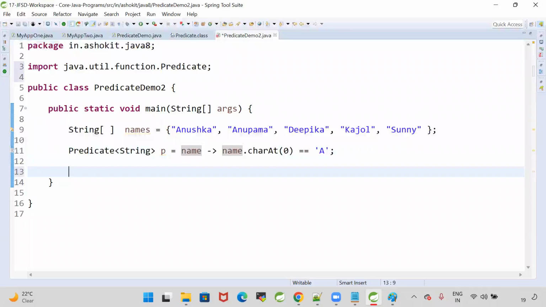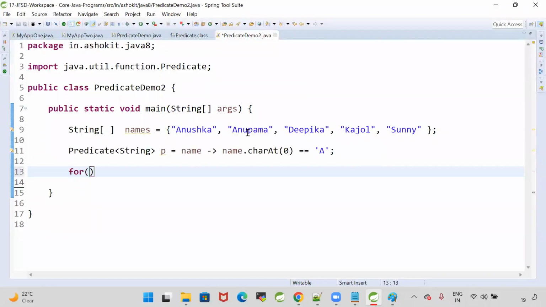Yes. When to go for a predicate? Any lambda which will take an input, do some checks and return true or false, then you can go for predicate. Conditional checking. When your lambda is doing a conditional check to return true or false, then you can go for predicate.